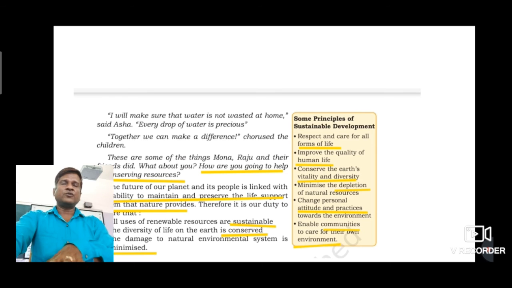I hope this chapter is very clear. We completed this chapter. We discussed what a resource is, then the important factors that can change a substance or an object into a resource. Then we discussed all types of resources, then the methods of conservation, and last, the principles of sustainable development. So that is for today.